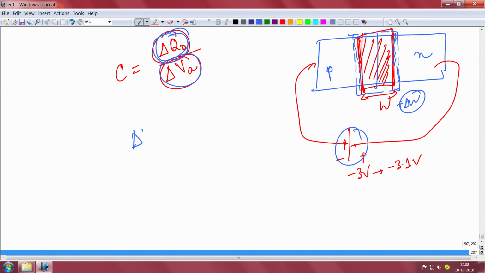So, what is the actual charge that you are storing? The charge that you are storing, if you look at each of these blocks, is Q times N_d W_n, which is the depletion on the n side, divided by epsilon, epsilon s.